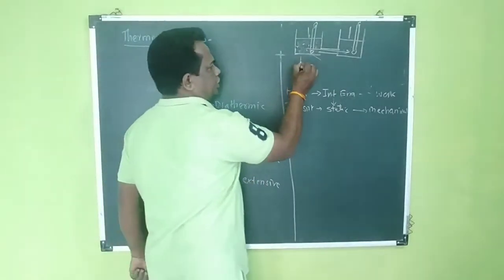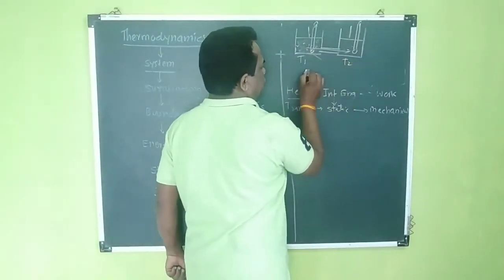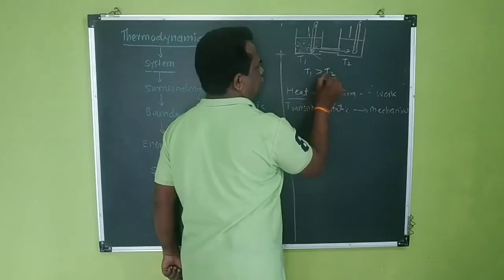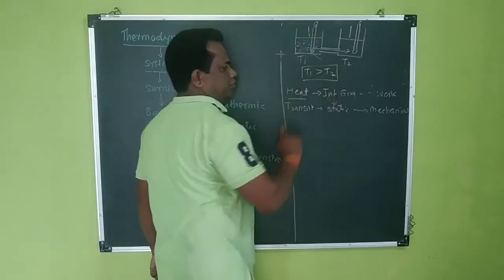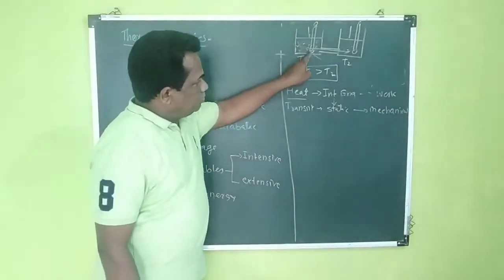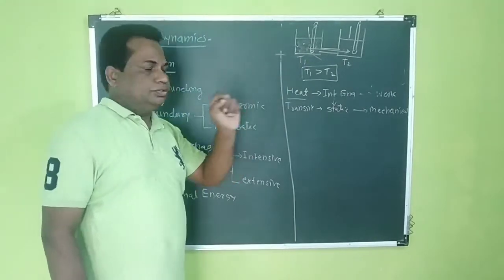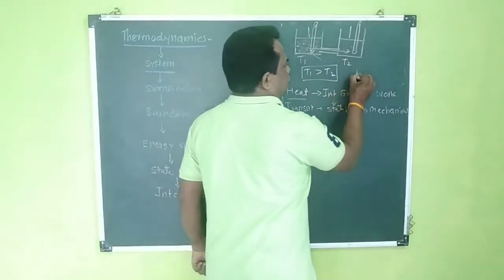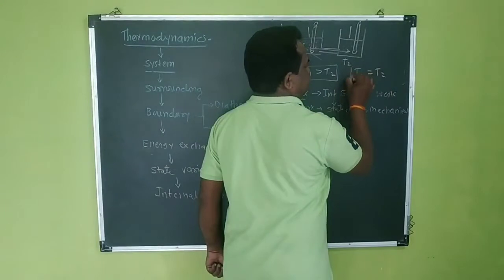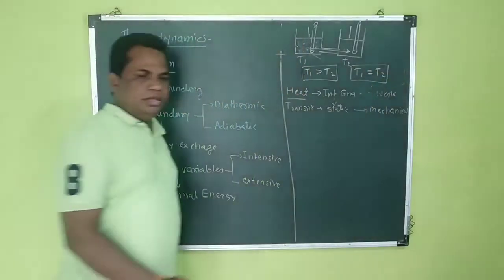Suppose this is temperature T1, this is temperature T2. If T1 is greater than T2, then automatically there is flow of heat. This flow continues till T1 is equal to T2.